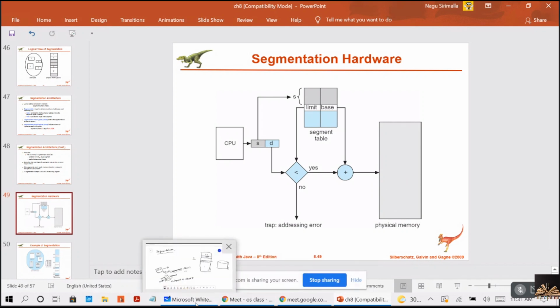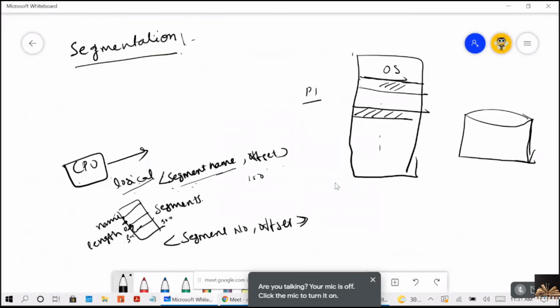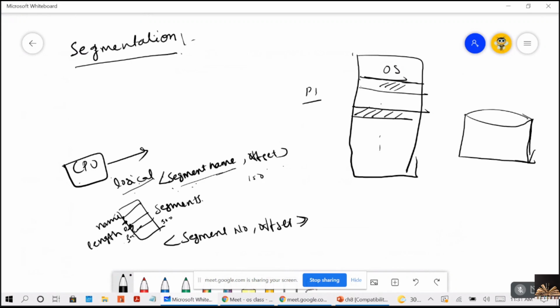Let me draw the diagram so that you can understand better. The CPU will generate some address, and this address consists of two dimensions: the segment number and the offset.